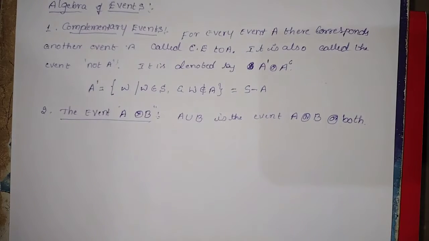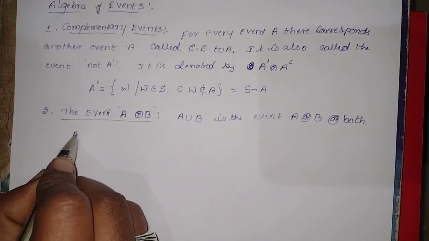This definition is related to sets, like A union B. What is the definition of A union B? The elements which belong to either A or B. It's called A union B.